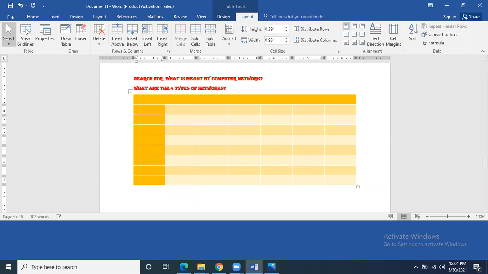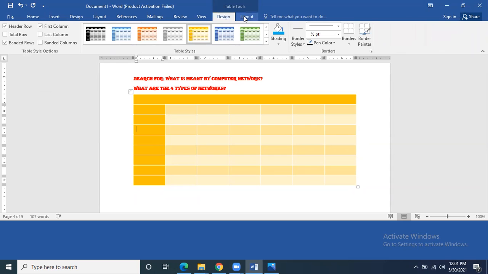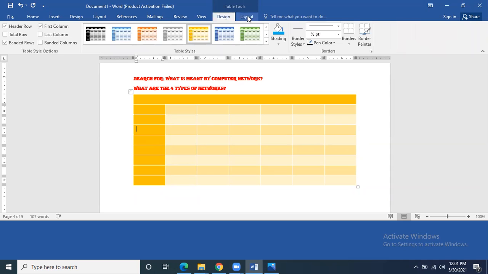So in the insert menu we have the table option, and whenever we insert a table, you get these two menus, design and layout, using which you are going to make your Microsoft Word formatting done.